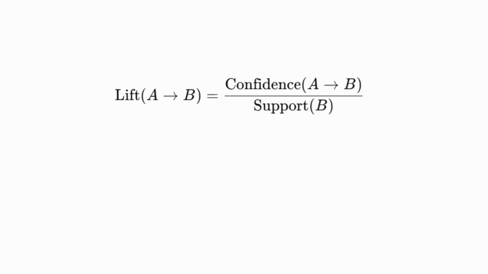That is, if you're buying it accidentally or you're buying it deliberately because you want to buy these things together. The formula for lift is the confidence of item set A to B upon the support of B. Here, confidence A to B is the likelihood of B being purchased when A is purchased, and support of B is the probability of item B appearing in the dataset.